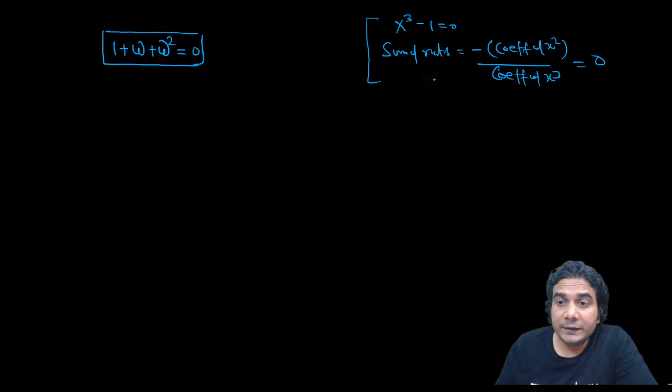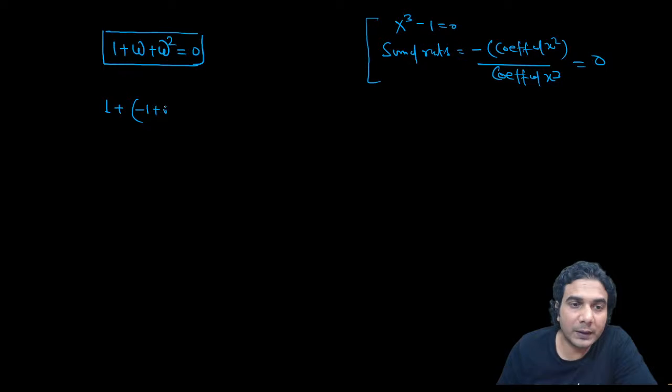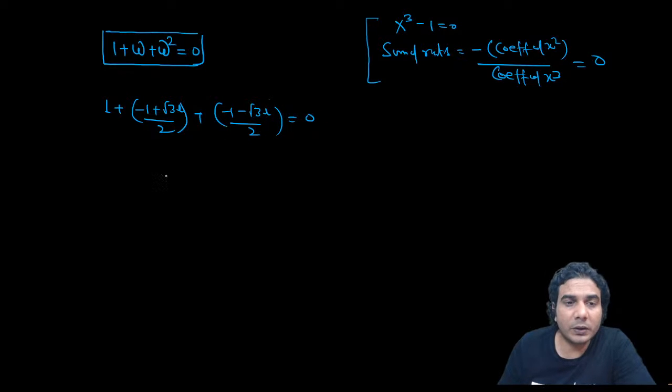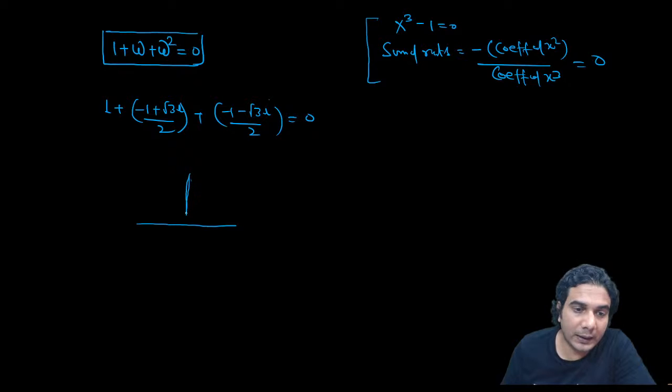So in this way you can write that the sum of the roots is 0. Okay, this is one way. Second is, you know the roots, so you add them. So if you add 1 plus minus 1 plus root 3 iota by 2, and next will be minus 1 minus root 3 iota by 2, that will be again 0. And the third way is that these are basically vectors of equal magnitude and equally inclined to each other.